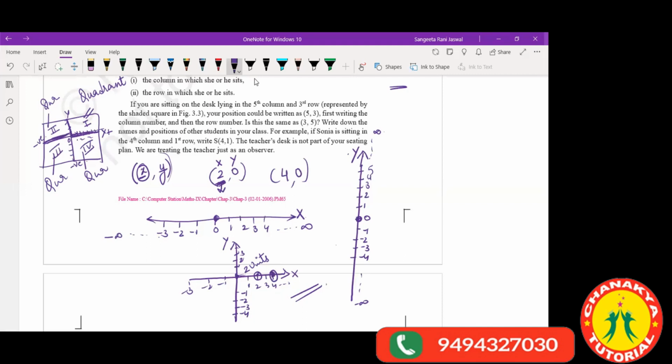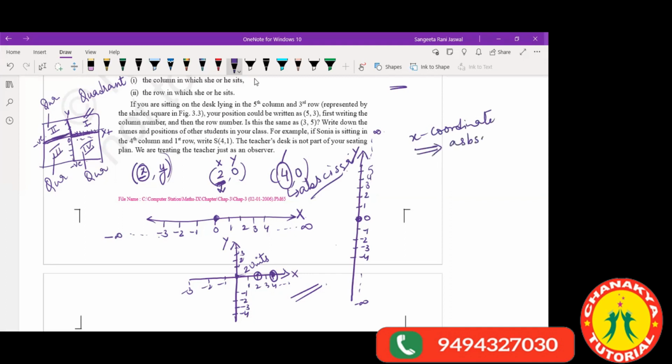In general terms, we mean this. The variable which is representing the x-axis is called abscissa. The x coordinate is called abscissa.